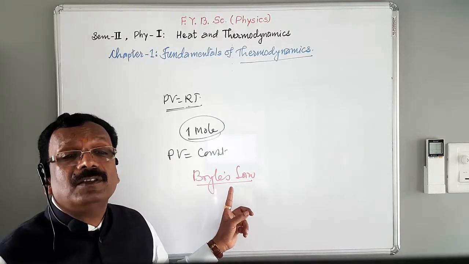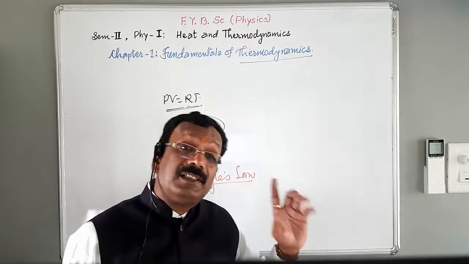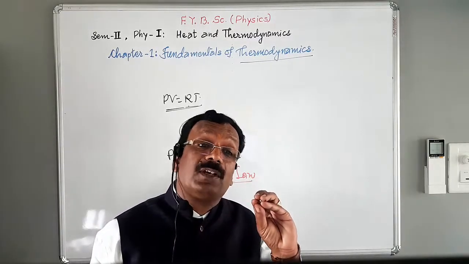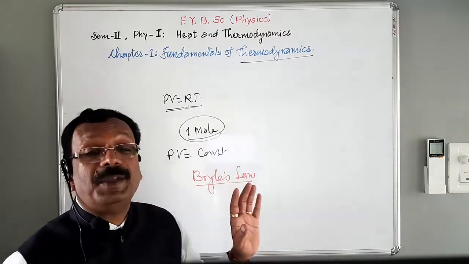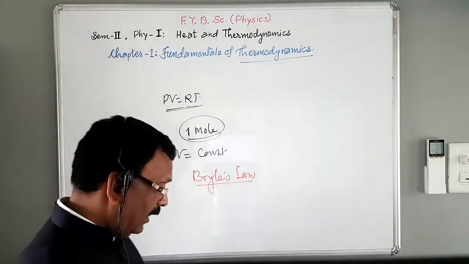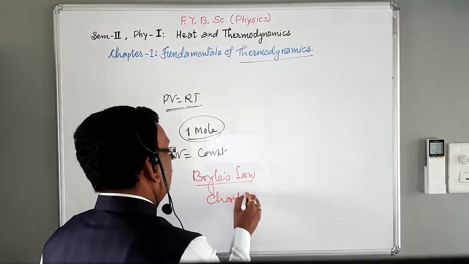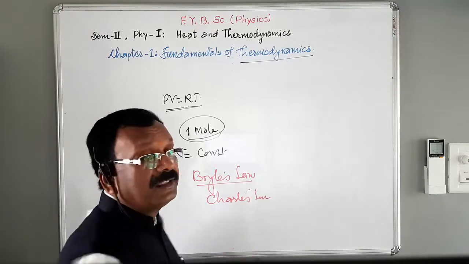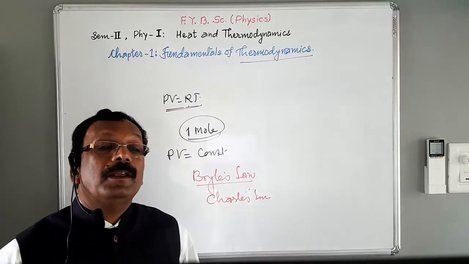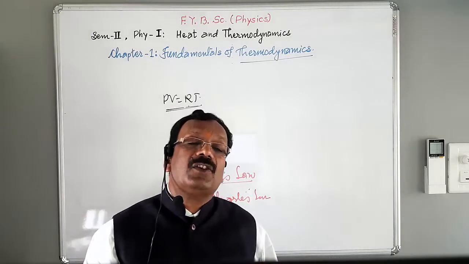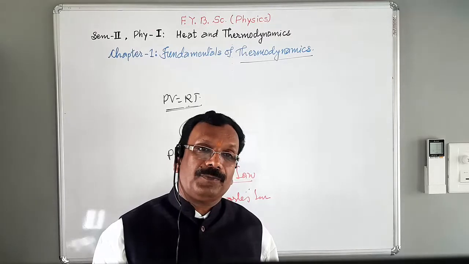This is called Boyle's law. The perfect gas, remember here, this is very important, obeys Boyle's law and Charles's law under all conditions of temperature and pressure.